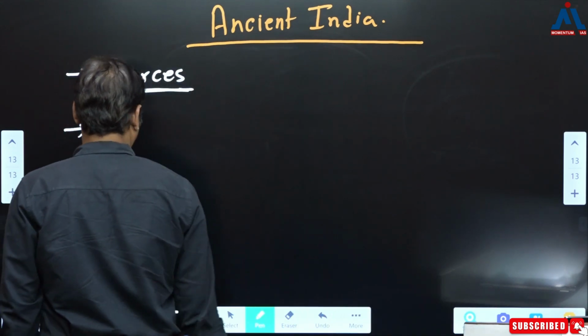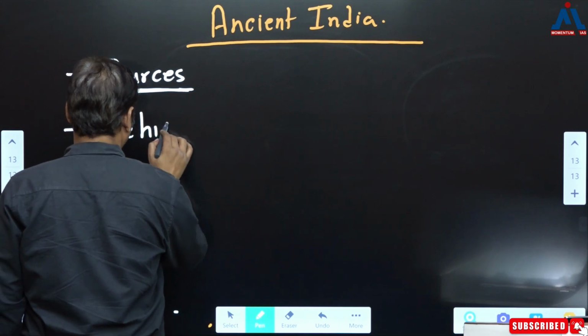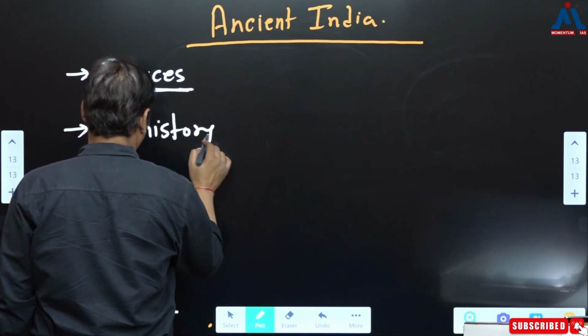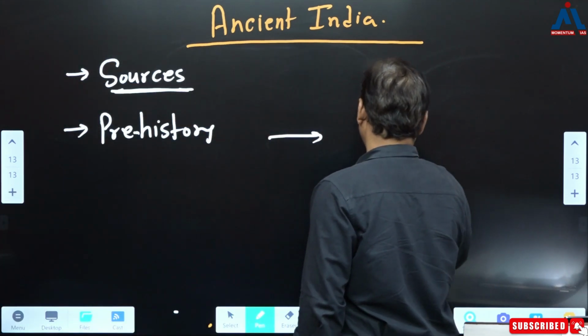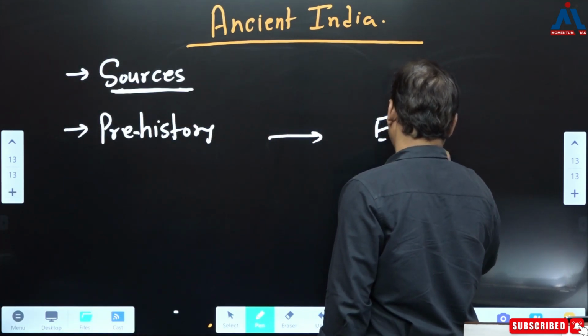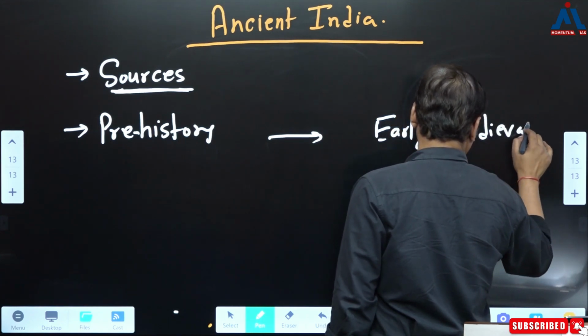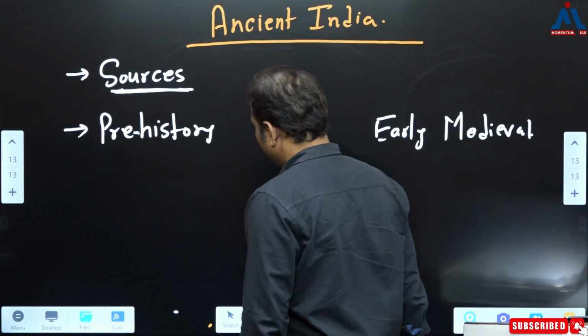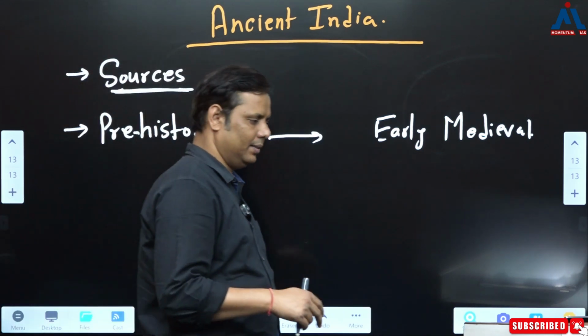Then further, history starts with prehistory, correct? And it goes up to, let's say, the early medieval period. Now there would be two ways to see this history, correct?